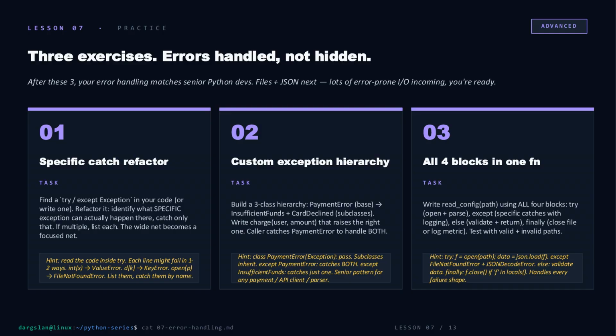This is the pattern behind every serious payment client, API wrapper, or parser you'll ever read. Third, write read_config using all 4 blocks. Try, except, else, finally, working together on a real file. Do these, and your error handling stops looking junior.